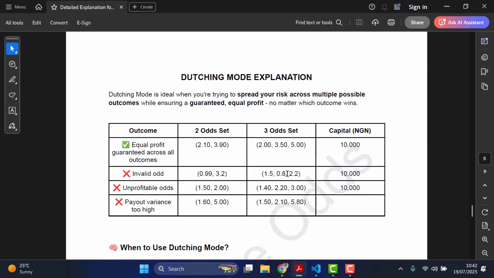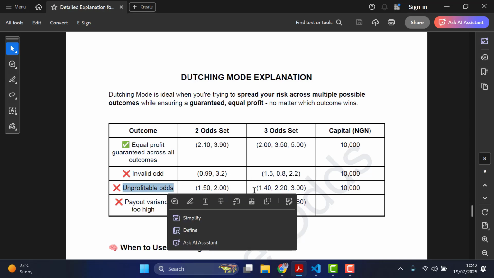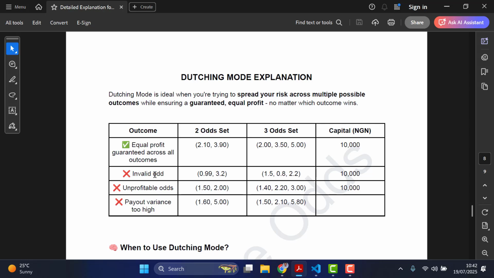So this is just an outline of everything, and it will surely give you some errors. If there is maybe one or two errors, it will let you know when odds are not profitable. You will get to see it when you try to test it. Whenever you see those kinds of alerts, just know that those odds are not profitable. You have to look for another good combination that will be profitable for you.